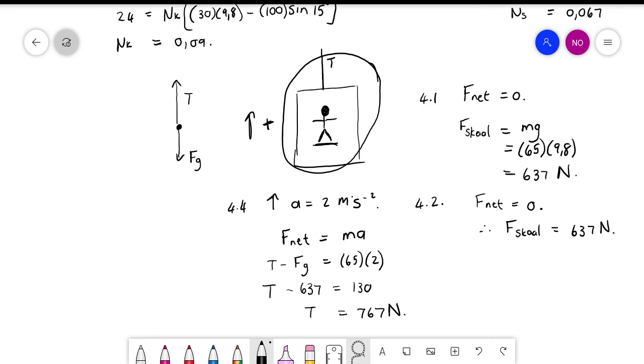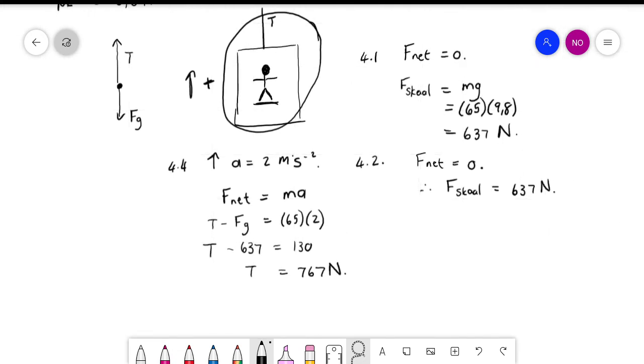Okay. En dan die volgende ene sê hulle weer, hy versnel afwaarts. So let's take downwards as positive for this one. Just for the heck of it. So for 4.5, he still has FG and he still has tension, but this time FG will be bigger than tension. Net, dink net daaraan as jy 'n huispak laat sak, dan is dit obviously makliker as om dit te doen as om dit boontoe te laat versnel. Nee, want gravitasie werk mos nou in dieselfde rigting as jy. So jy moet eintlik net keer dat hy nie val nie.